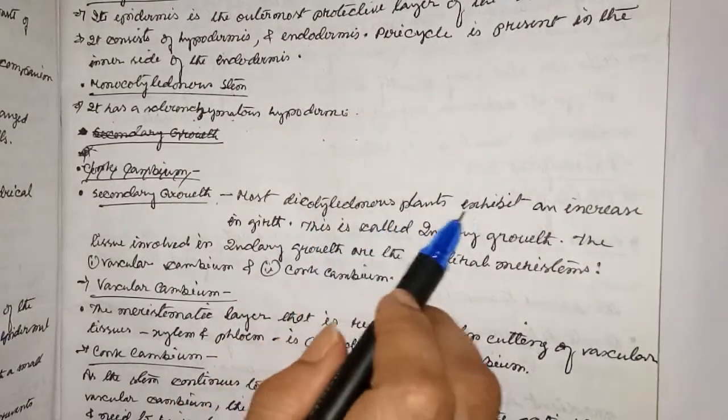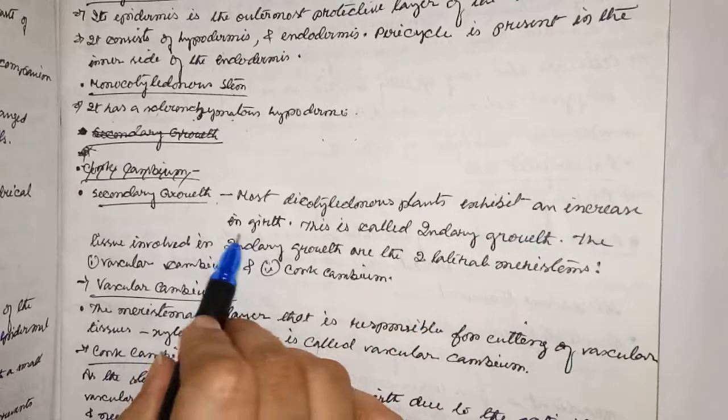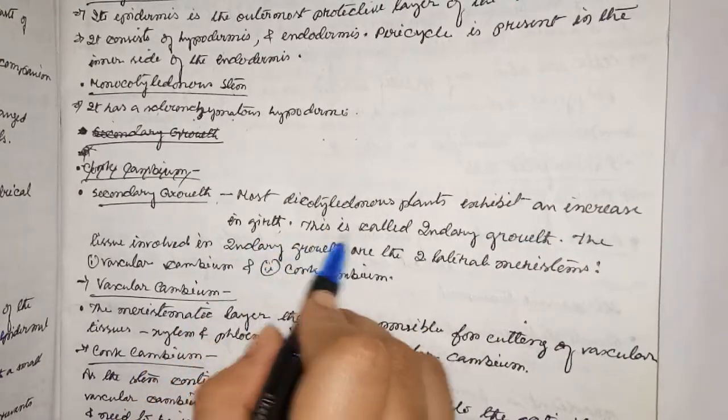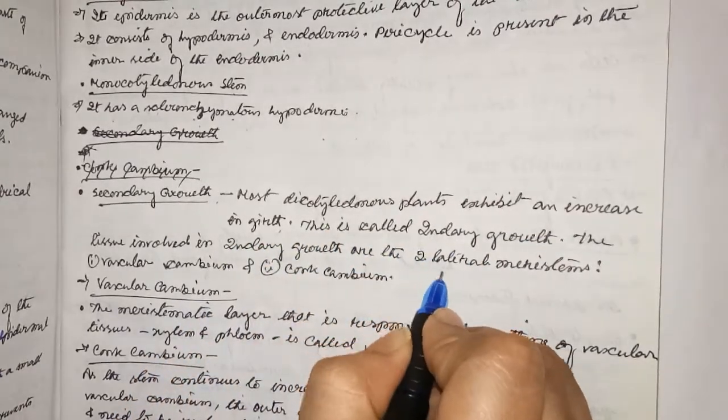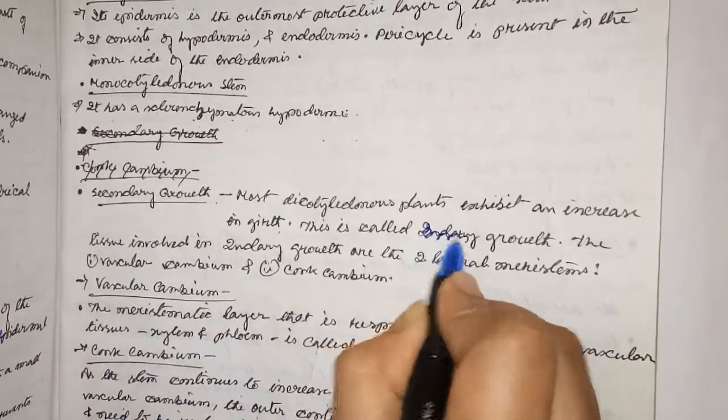Next, secondary growth. Most dicotyledonous plants exhibit an increase in girth. This is called secondary growth.